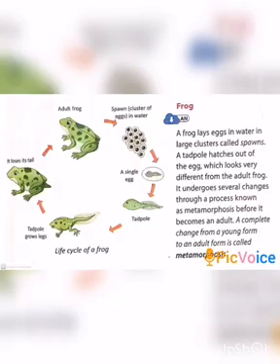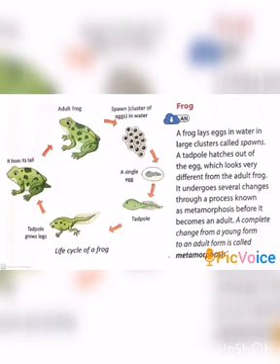The tadpoles look like fish and swim in the water. After a few weeks, the tadpoles start to grow legs, and their tails get shorter and shorter and finally disappear. Over time, the tadpoles change into an adult frog.